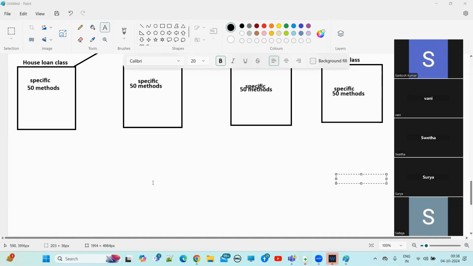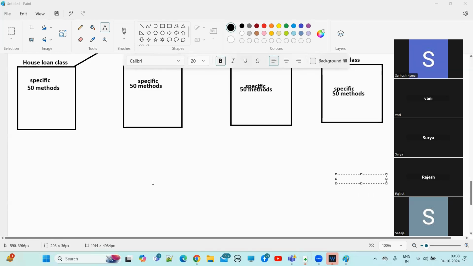Now, if you take the String class, StringBuffer class, StringBuilder class, System class, or Thread class, who developed these classes? The Java people gave these classes. If you go and see these classes, for each and every class there should be some parent class.